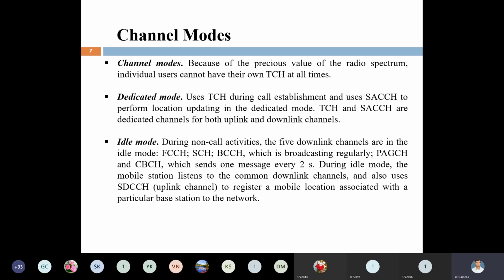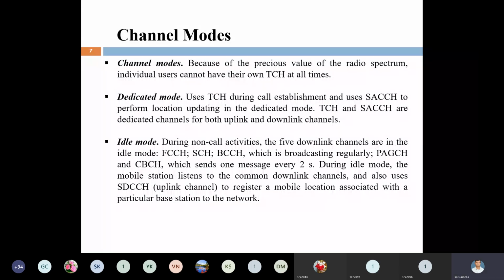Here, the first one is dedicated mode. In dedicated mode, the TCH, traffic channel, is used for call establishment. And SACCH, what do we mean by SACCH? Slow associated control channel is used to perform location updating for both uplink and downlink. Here in dedicated mode, we are using the TCH channel and the SACCH channel. The TCH channel is used for call establishment, and the SACCH channel is used for location updating.